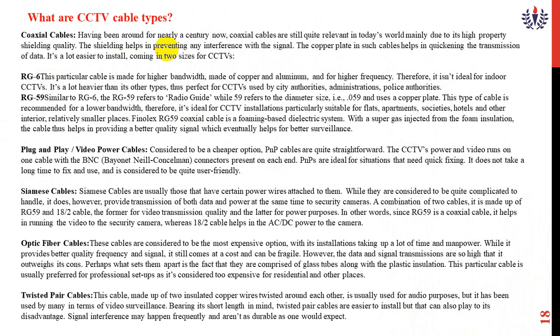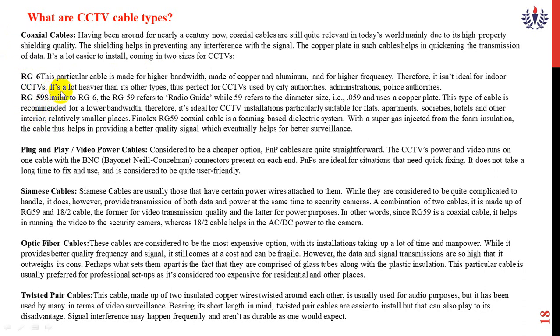And what are the CCTV cable types? The first type, which I already told, is coaxial cables. For coaxial cables we need two sizes: one is RG6, another one is RG59. RG6 is made up of a higher bandwidth cable, made of copper and aluminium, which will be operated with higher efficiency.